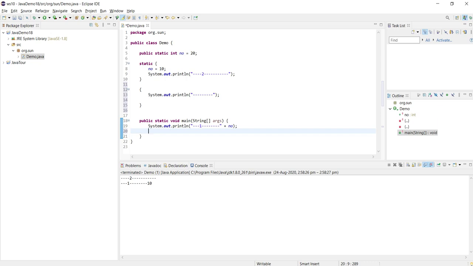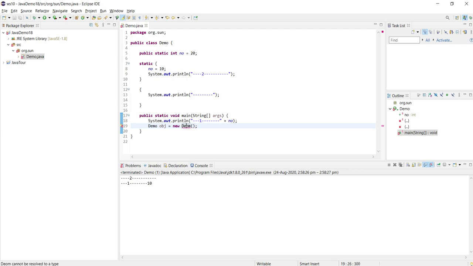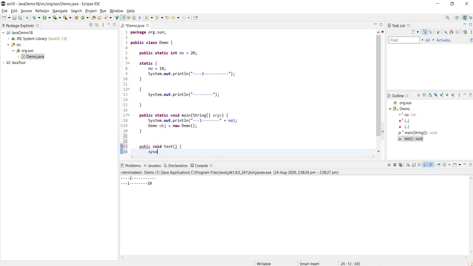I'm creating an object for Demo: Demo obj is equal to new Demo. And let me create one instance method, public void test, and the test method.